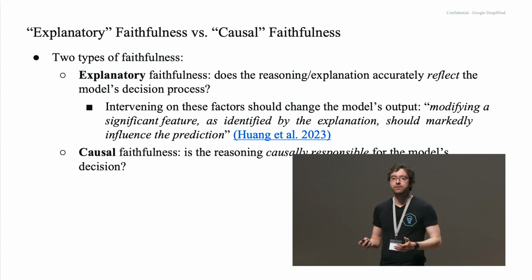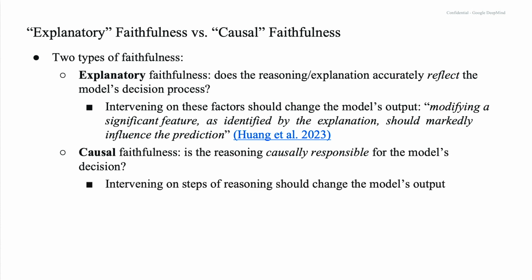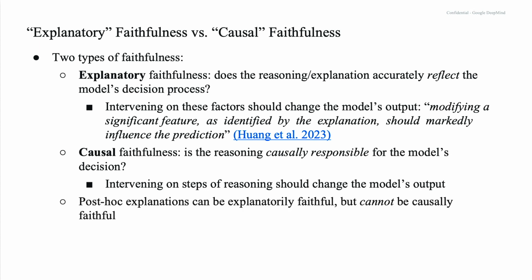Causal faithfulness, which has been the theme of a lot of Anthropic work on faithfulness recently, asks, is the reasoning causally responsible for the model's decision? And here you can test this by intervening on the steps of reasoning and seeing whether those interventions change the model's output.